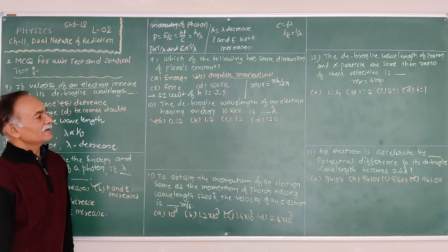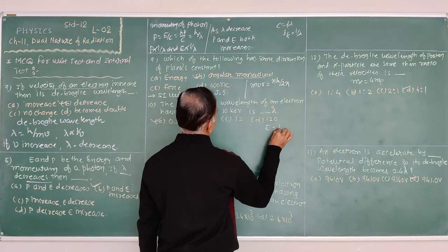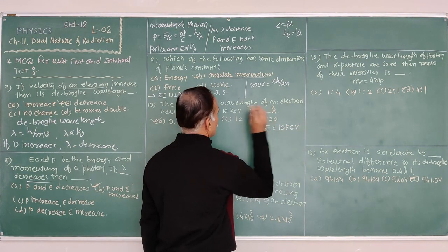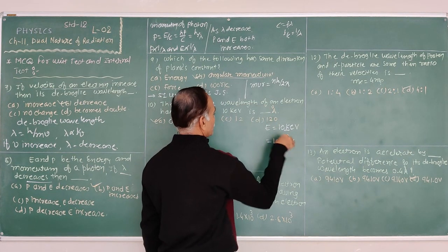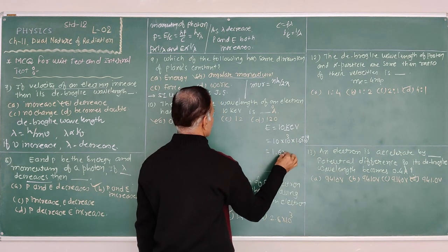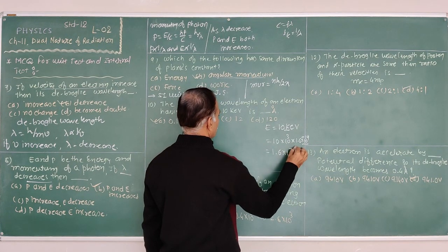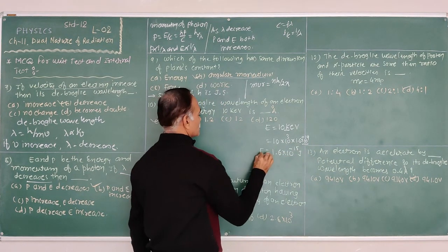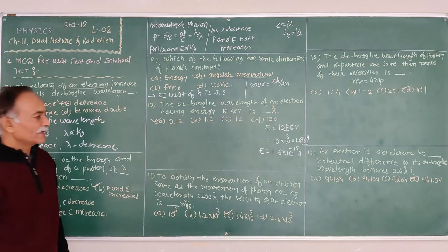So we have to find the de Broglie wavelength of an electron having the energy 10 kilo electron volt. E is given as 10 kilo electron volt, so 10 into 10 to the power 3 electron volt. Convert into joule: 1.6 into 10 to the power minus 19, so here it is 1.6 into 10 to the power minus 15 joule. That is the energy. Now we require the de Broglie wavelength corresponding to the energy.